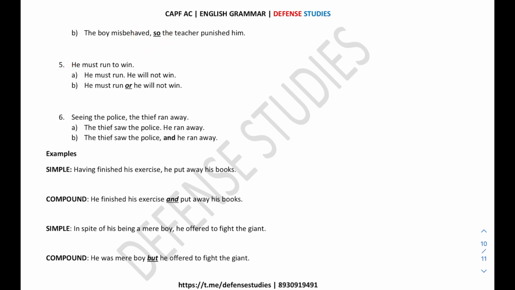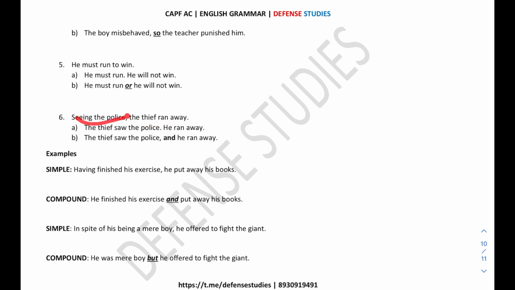Now the fifth is, "He must run to win." First idea, "he must run." Second idea is "to win." "To win" is an infinitive, and it is the second idea, and we need to convert that infinitive into an independent clause, like we have done it: "He will not win." "He must run" is the first idea, "he will not win" is the second. These are the two independent clauses, and now we are going to connect them with the coordinating conjunction, that is "or." "He must run or he will not win." And the last is, "Seeing the police, the thief ran away." The first idea is "seeing the police," and this is a present participle. Okay, and the second idea is "the thief ran away," and this is the independent clause.